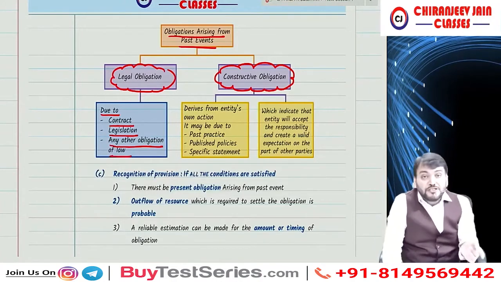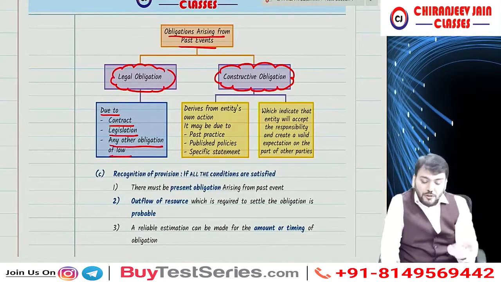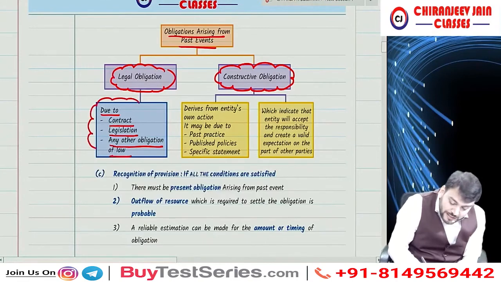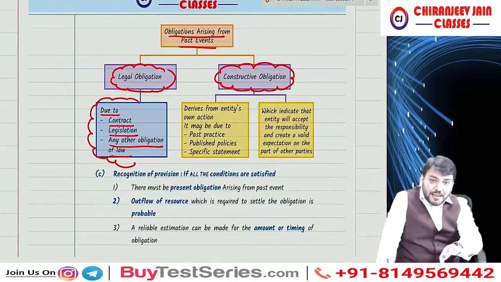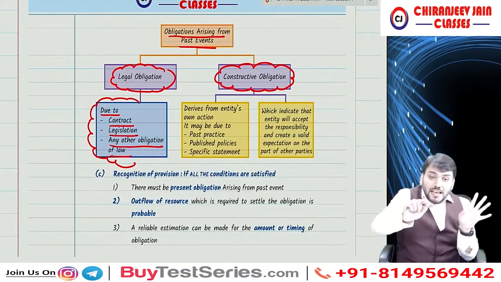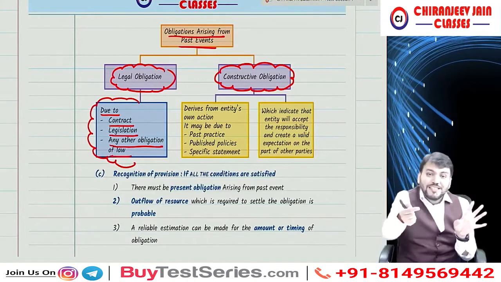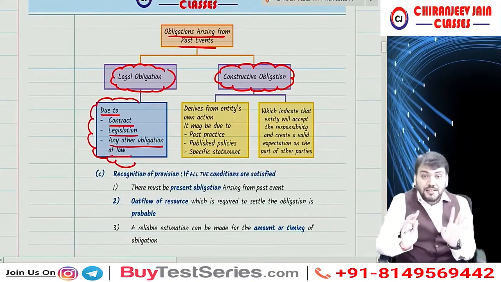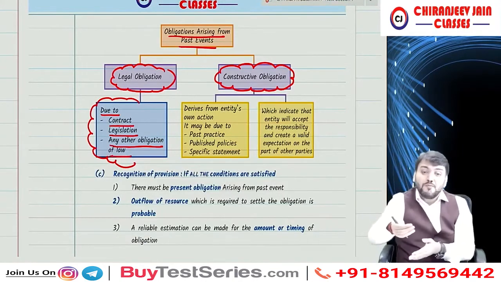So any obligation which is due to contract or any legislation or act or any other obligation of law will be known as legal obligation. Correct? Right now we have done one contract. As per our contract, after 3 classes, you need to pay a certain amount if you want to continue the class. So if you want to continue the class, there is an obligation to pay. That is a contractual obligation. Understood? In any contract there will be obligation for both the parties.